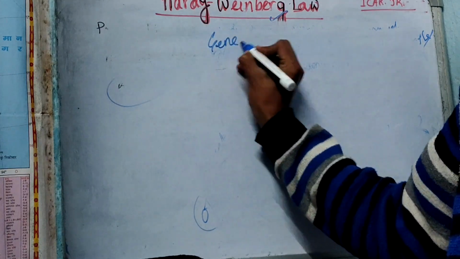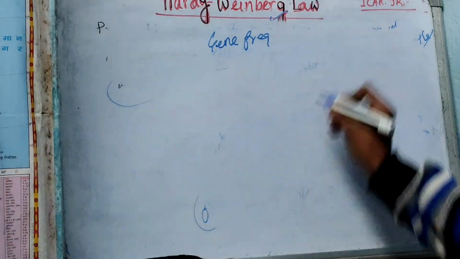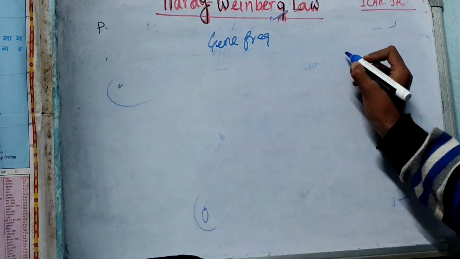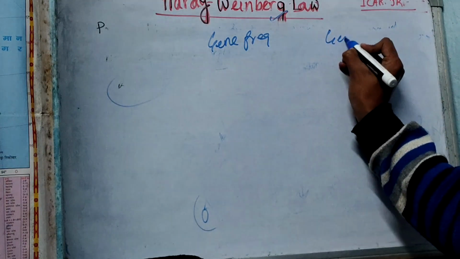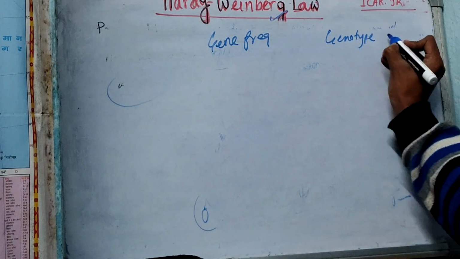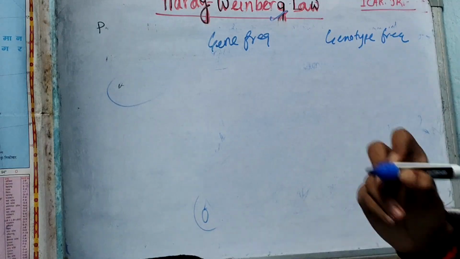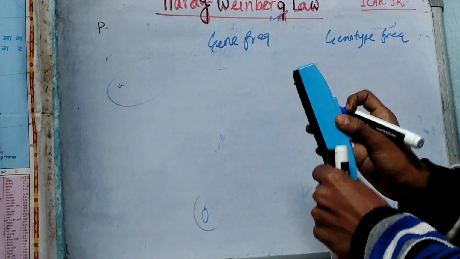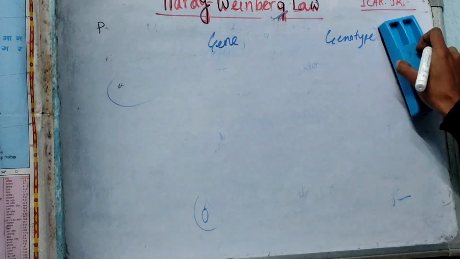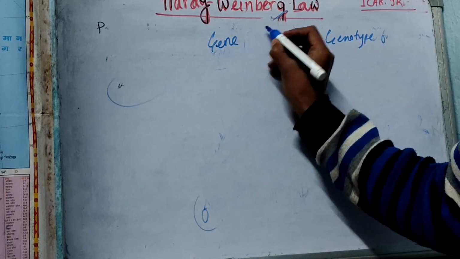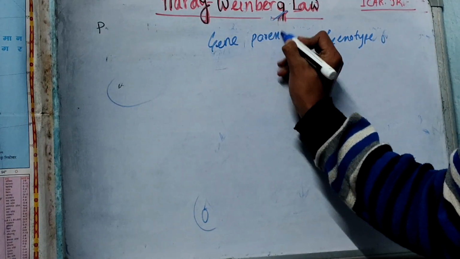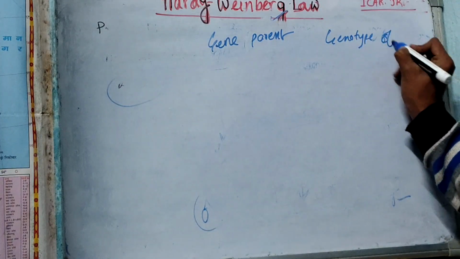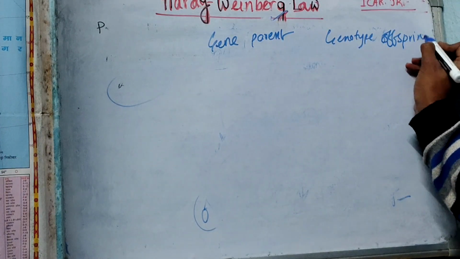Suppose here is the gene frequency, here is the genotypic frequency. Here are the genotypes. Suppose this is the genes of the parent and the genotype of the offspring.